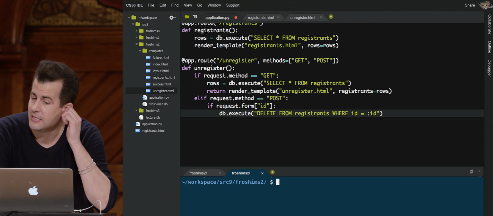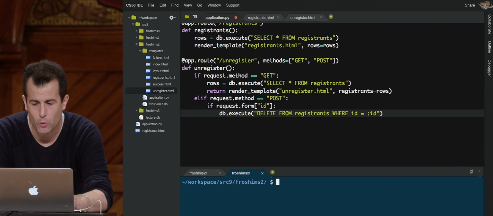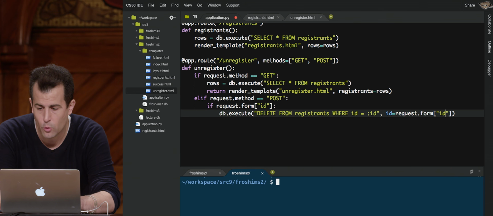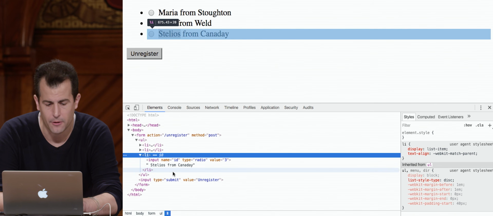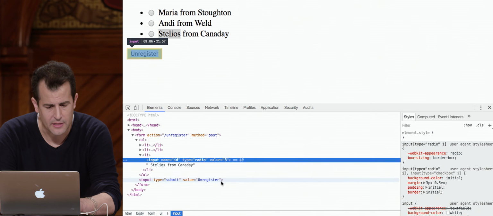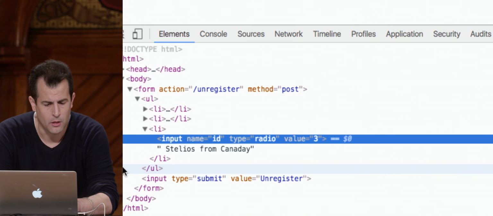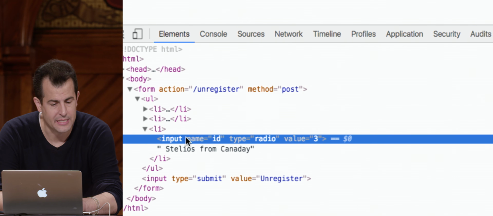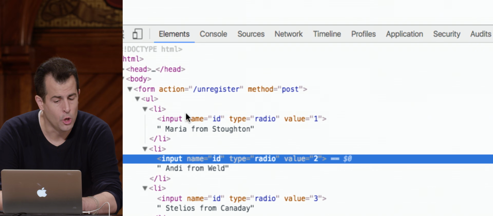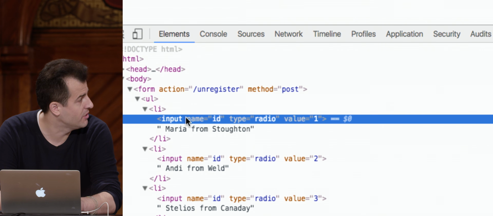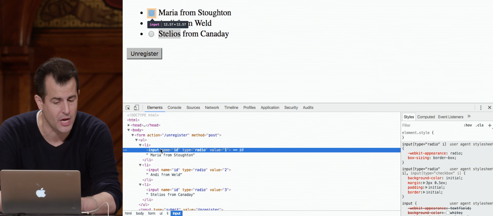Where again, :id is just my placeholder. The value I want to plug in for ID is request.form["id"]. Where did that come from? Again, if we go back to my HTML, notice that these radio buttons are all called ID. And because they are mutually exclusive, by definition of a radio button, only one ID will be submitted if one of these circles is checked, and that value submitted will be 1, 2, or 3.